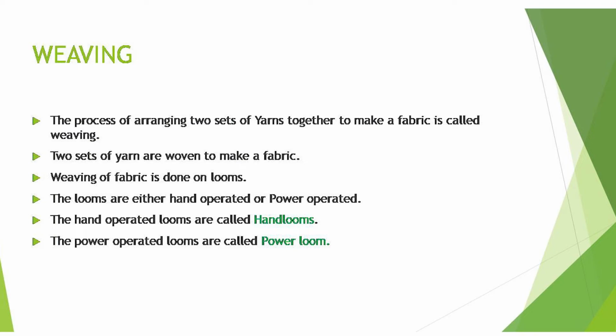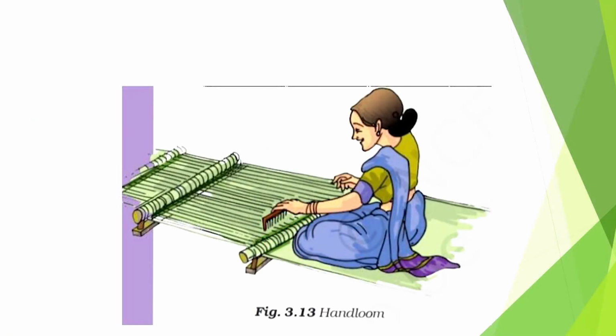Weaving of fabric is done on looms. The looms are either hand operated or power operated. The hand operated looms are called hand looms and power operated looms are called power looms. Look at the slide. This is the image of a hand loom. This image shows how a fabric is made by the process of hand loom.